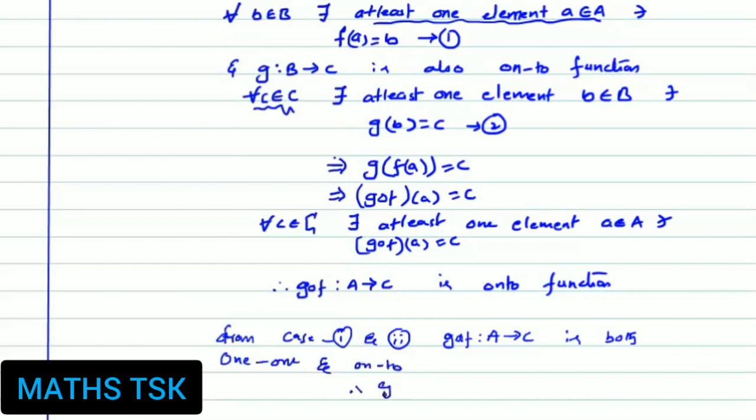Therefore, g∘f maps A to C is a bijection. We proved that g∘f maps A to C is a bijection using the definition of one-to-one functions f and g, and also that f and g are onto functions. Clear.